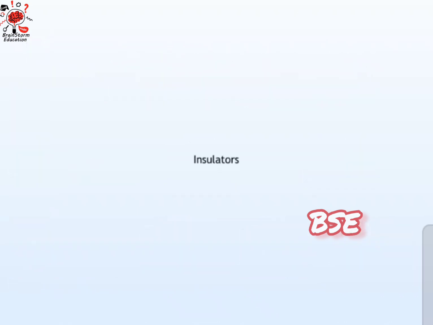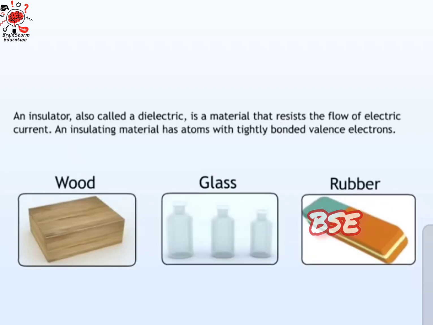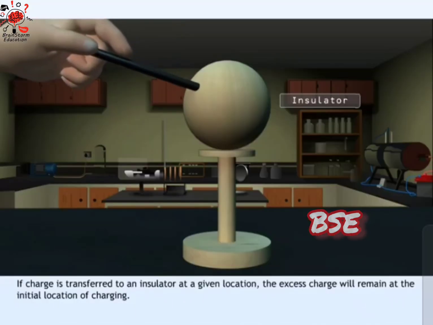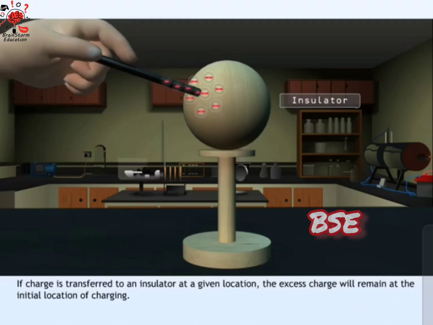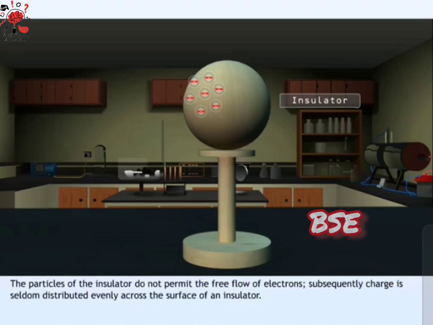Let us try and understand insulators now. An insulator, also called a dielectric, is a material that resists the flow of electric current. An insulating material has atoms with tightly bonded valence electrons. Here, a sphere, which is an insulator, is placed and a charged rod is brought in contact with it. But we can see that the charge does not get distributed on the surface, as was the case with conductors. An insulator does not permit the free flow of electrons. Subsequently, charge is seldom distributed evenly across the surface of an insulator.